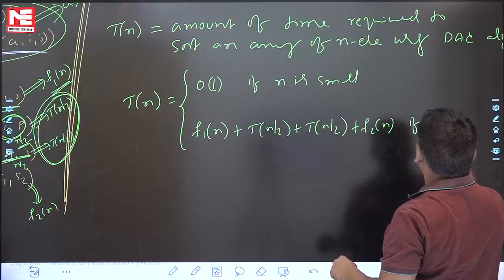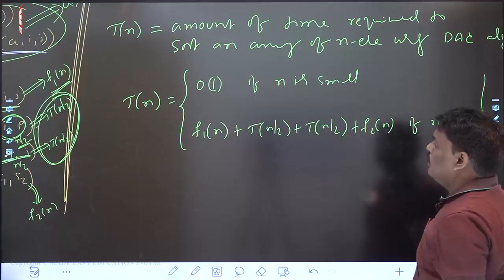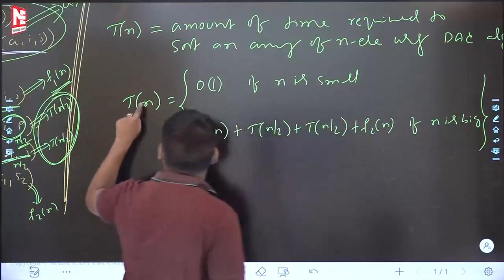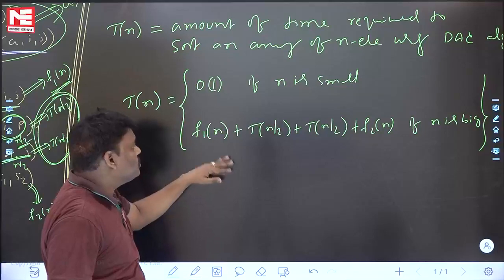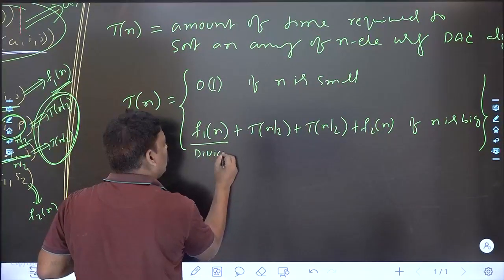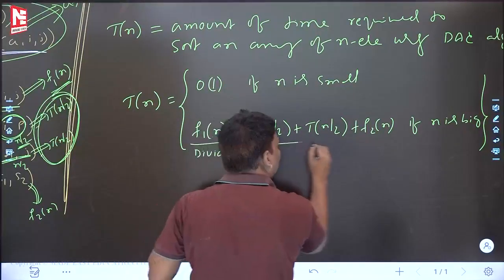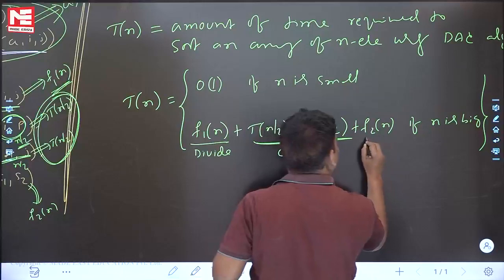If n is big, the time complexity of a divide and conquer algorithm on n elements, T(n), is equal to: small problem, this is; big problem, this is. For a big problem, what is the first step? Divide. This is divide time. This is conquer time. This is combine time.